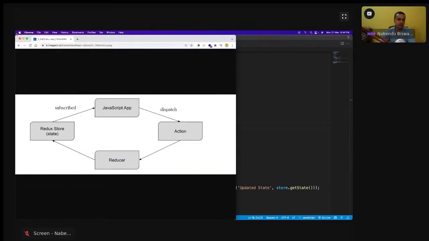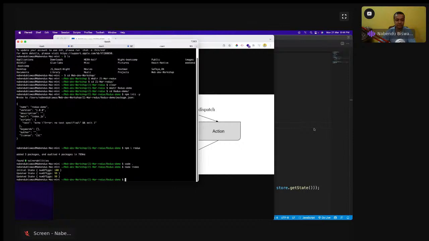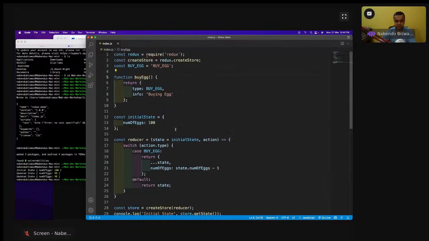So after that what will happen? It is subscribed, but this statement is not running here. Dispatch buyEgg is there. Dispatch is again a function from Redux. So dispatch buyEgg is run. I will go to this buyEgg. Dispatch buyEgg will open like this, and it will do this return buyEgg, and this is known as the action creator.